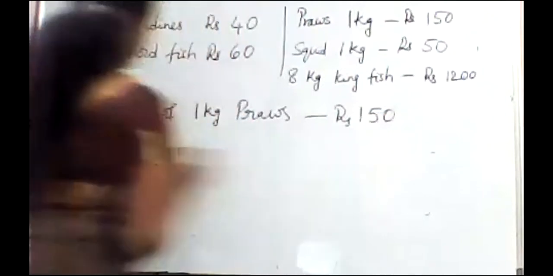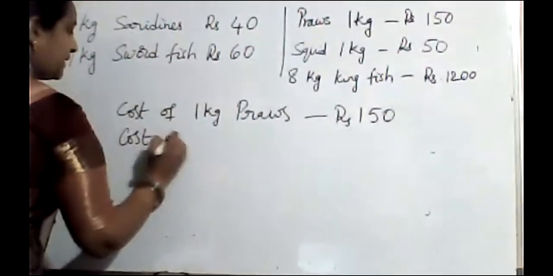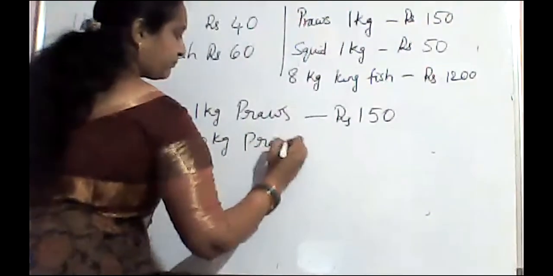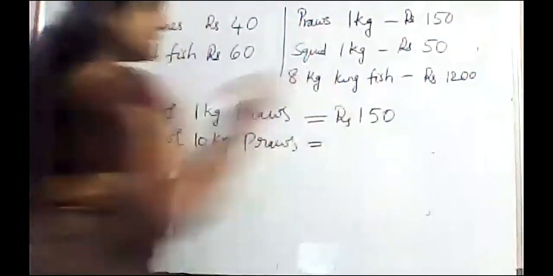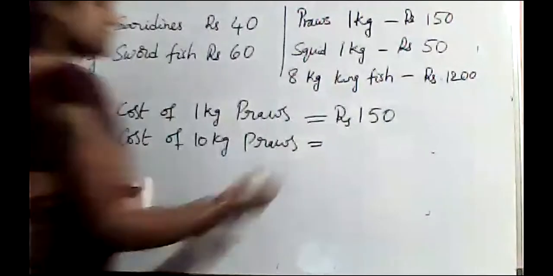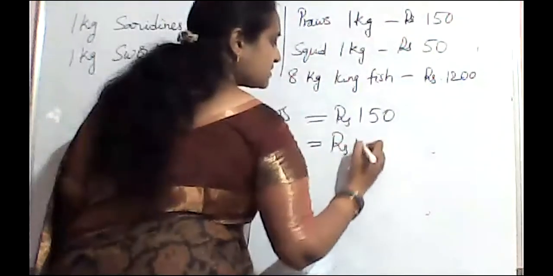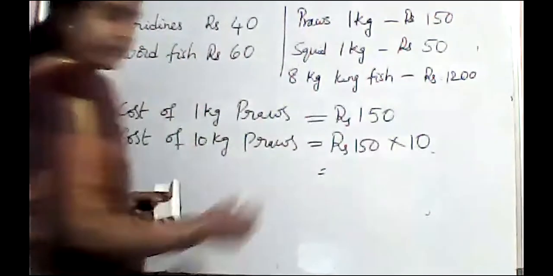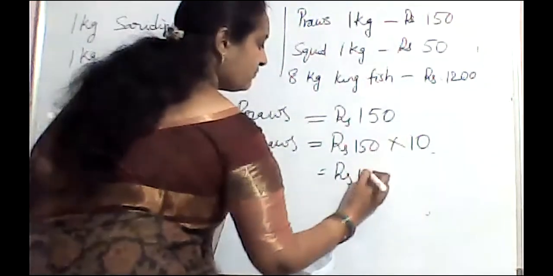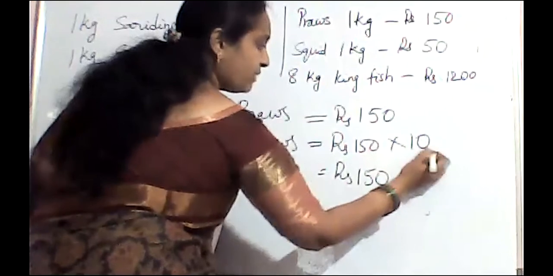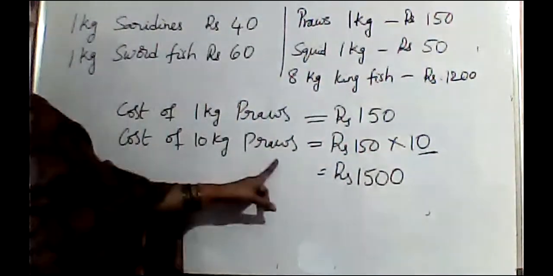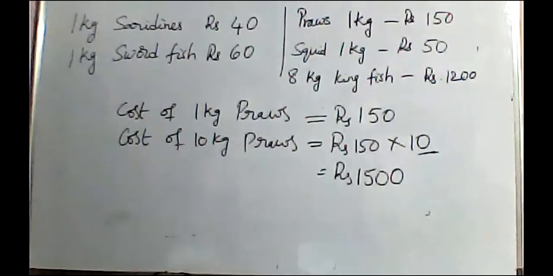It is 150 rupees. Now we need to find out the cost of 10 kg prawns. 1 kg is 150. Then 10 kgs? 150 into 10. So 150 and one more 0, 1500. So the cost of 10 kg prawns is 1500.